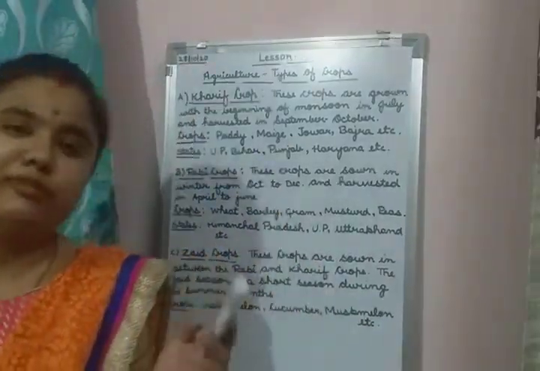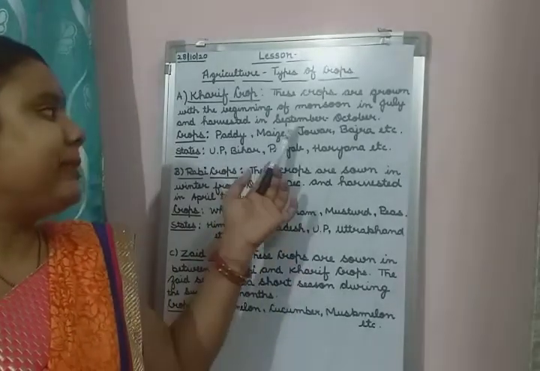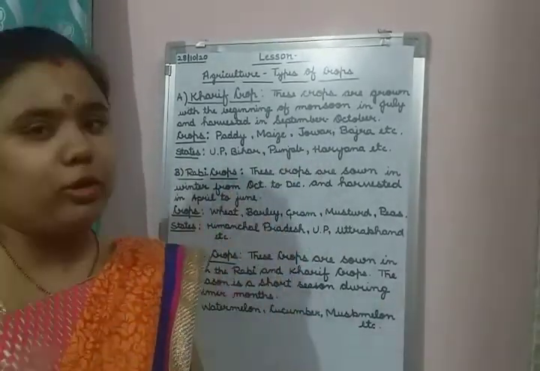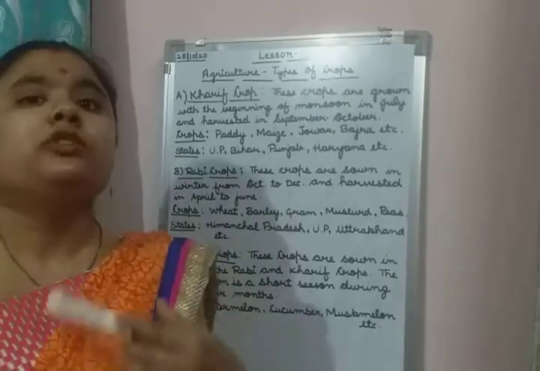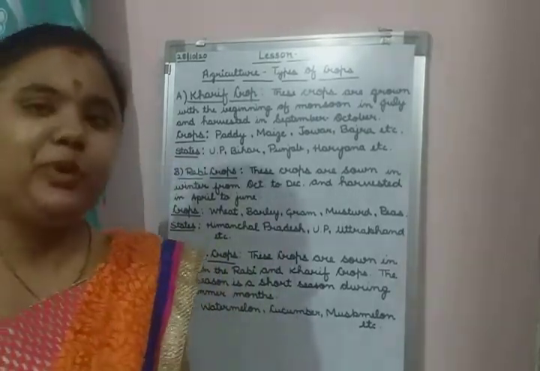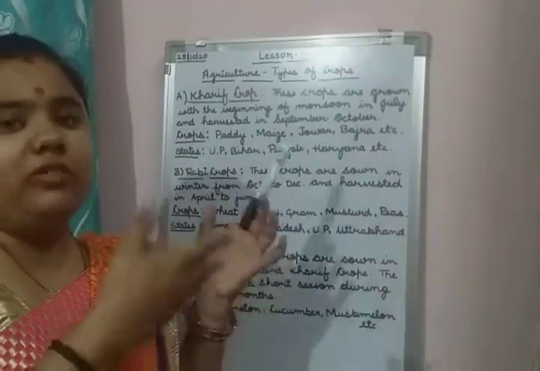In July they are growing these crops, and in September, October they are cutting these crops to sell in the market.